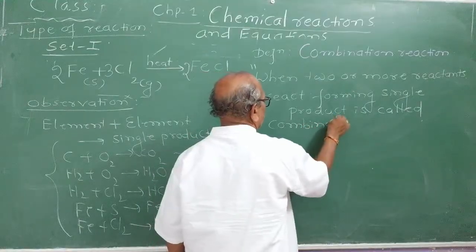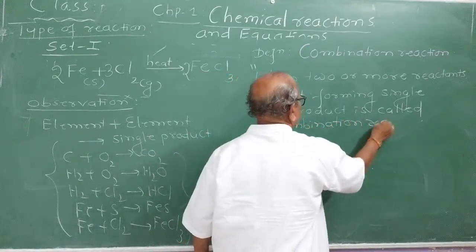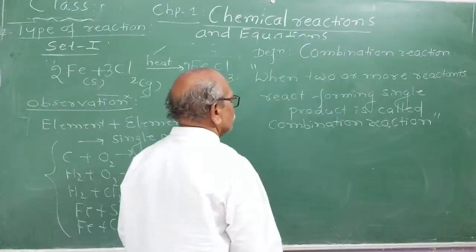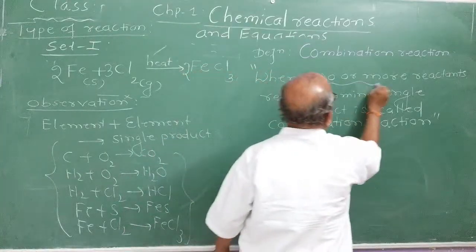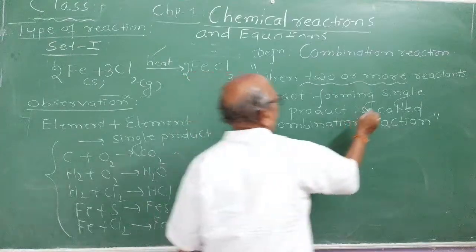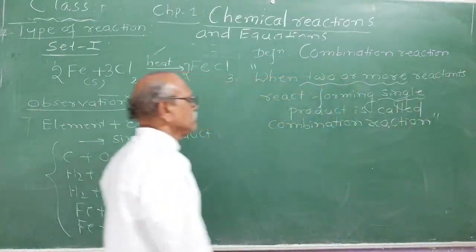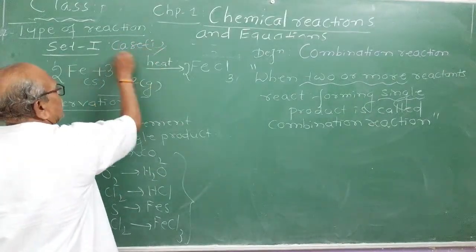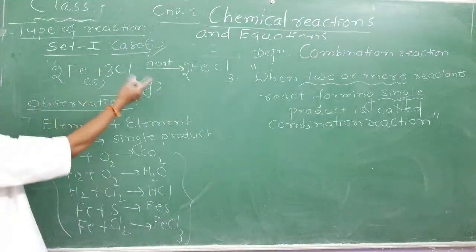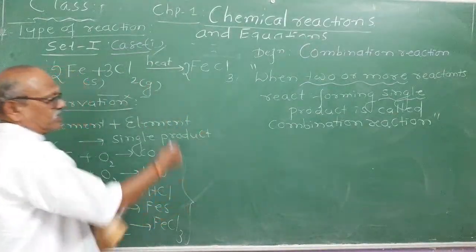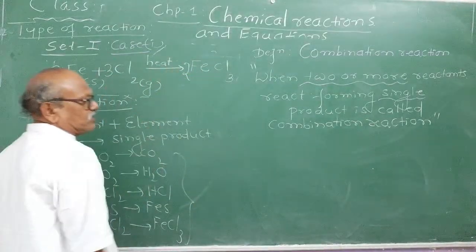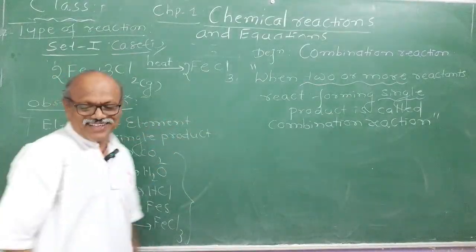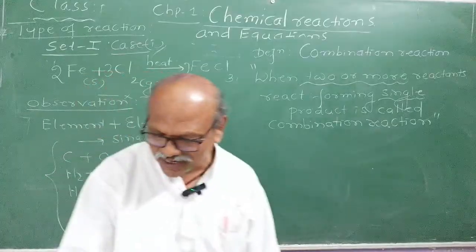In that we took the first case, combination reaction. This is very important: two or more reactants react to form, very important, a single product. In this you studied the first case here. Set 1 represents the first case, that is elements combined forming a product. Generally combination reactions are subdivided into element combination, element-compound combination, and compound combination. Like this, combination reactions are of 3 types, my dear students.